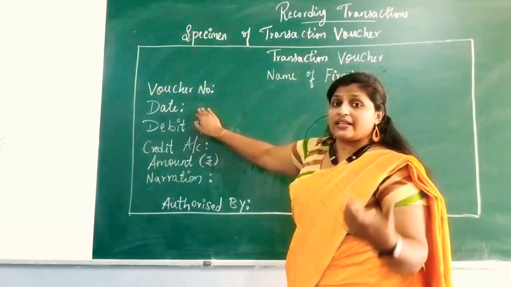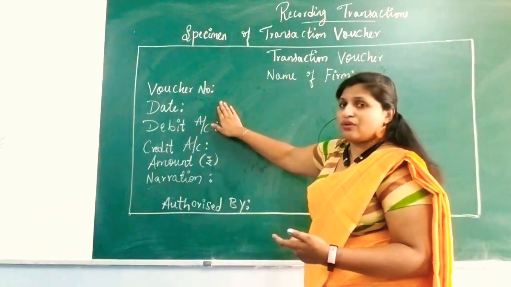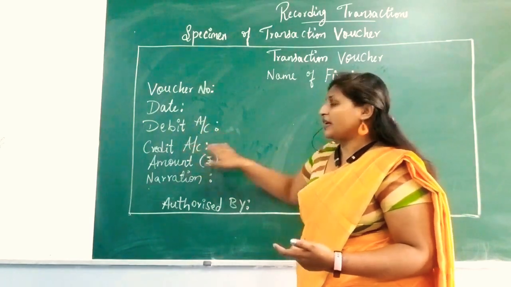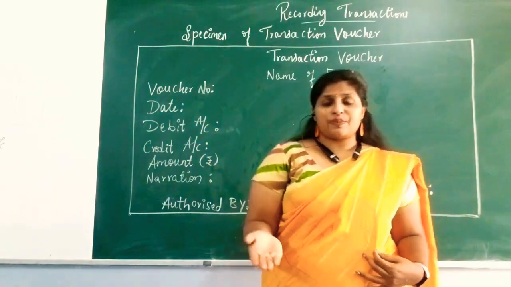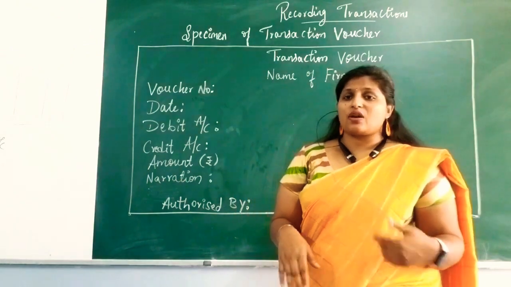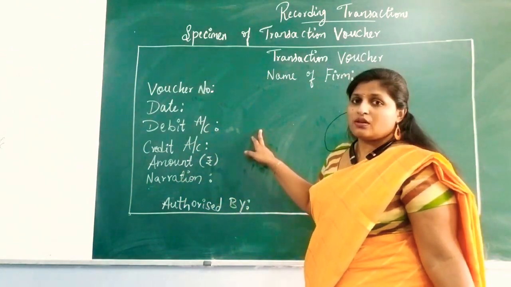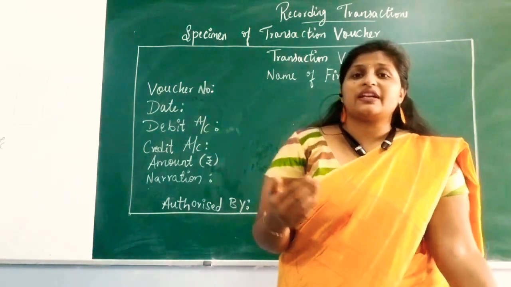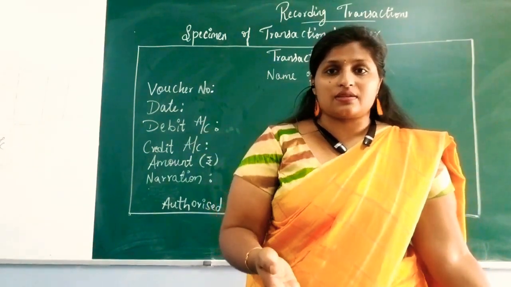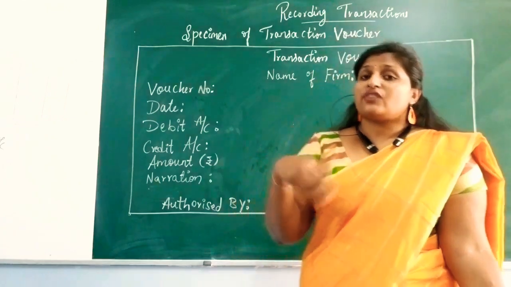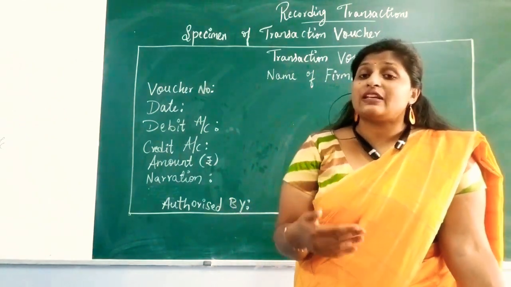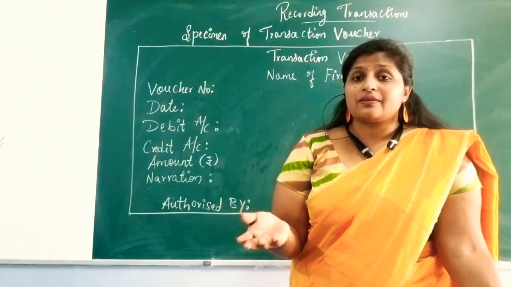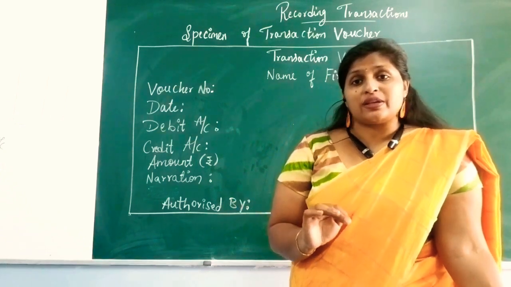Date: when did the transaction take place? That date they are going to write. Debit account, credit account: how much they are spending or receiving will be written here, whether it is debited or credited. The details about debit and credit you will learn in further classes. Don't worry now. In further classes you will learn what is debit, what is credit, and how it will be used. I will tell you later.